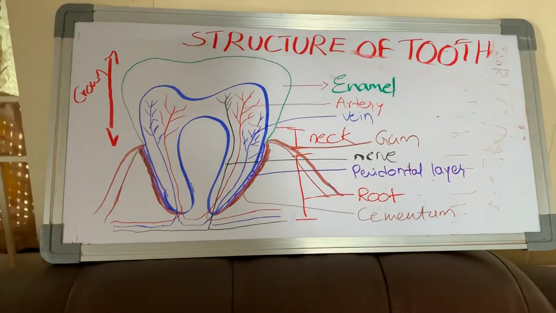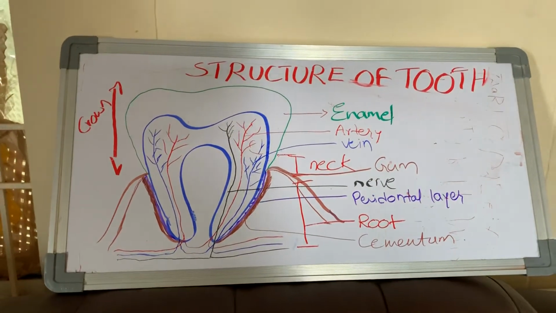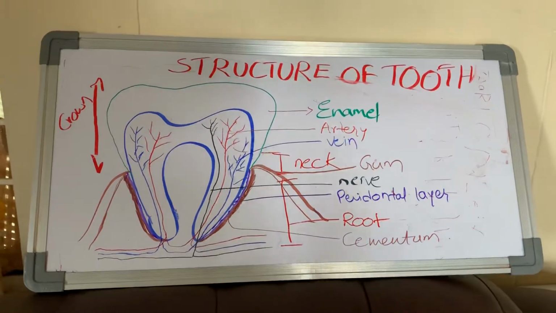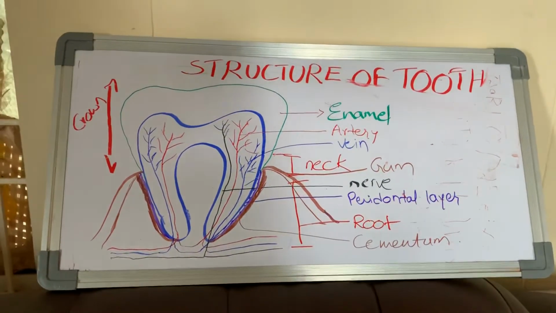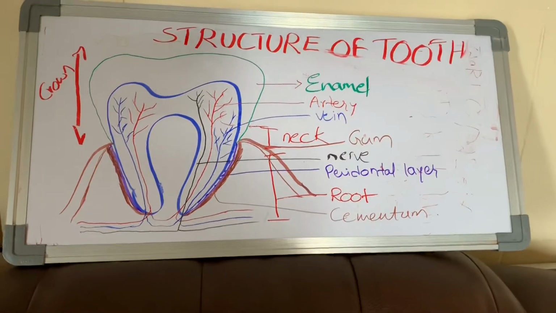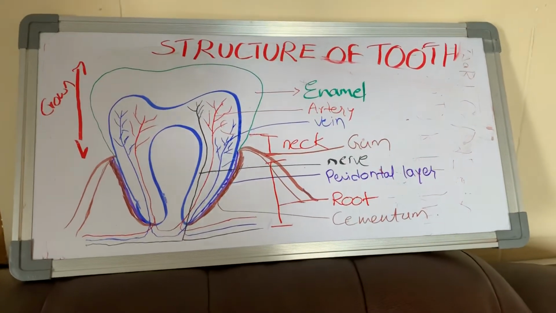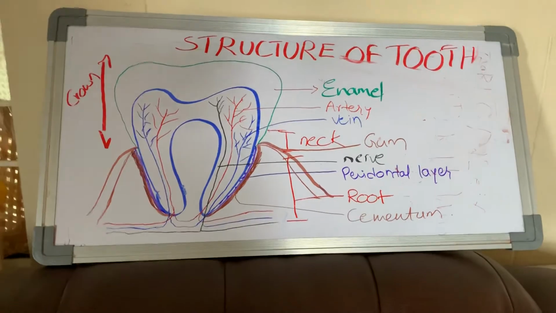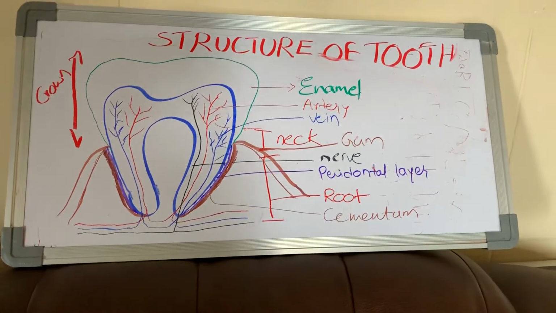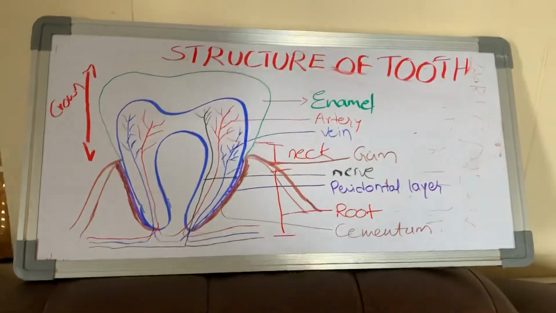If oral health is good, then your heart health will be good. There is an indirect connection between oral and heart health. So you people understand the importance of brushing. You have to brush two times, morning and night time, before going to bed.